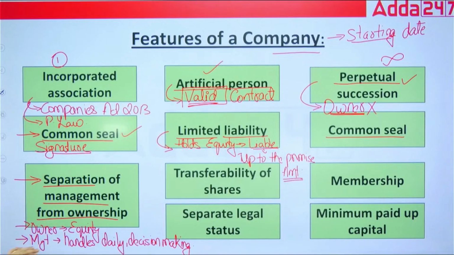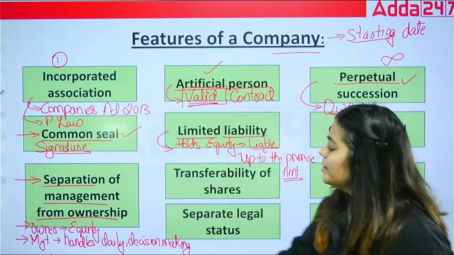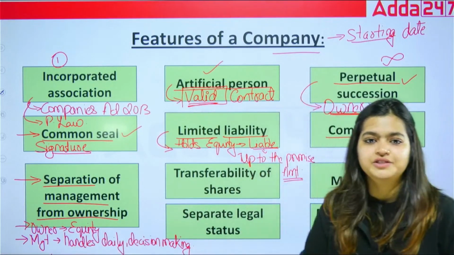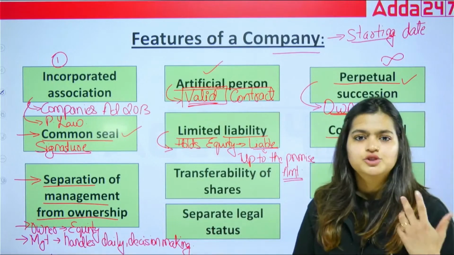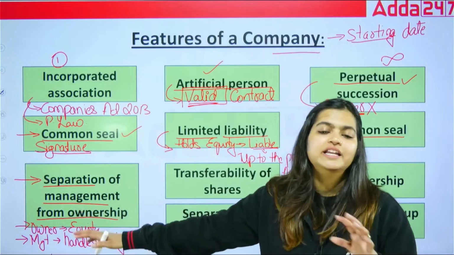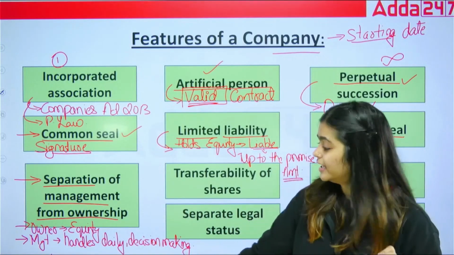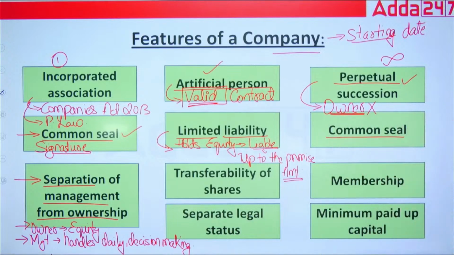So your management will be different from your owners, correct? Owners and the management will never be the same in the company. It means management will be handling your daily decision making, all your targets and goals will be decided by the management. Owners will never interfere in that side of the business, correct? That is the next feature of a company.